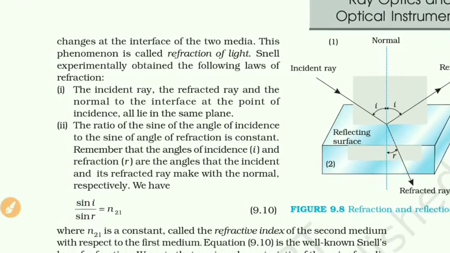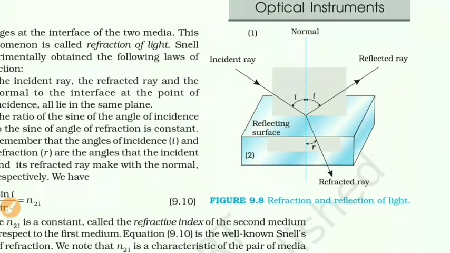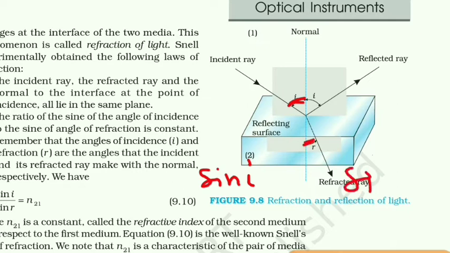But the second point of this law says that the sine of the angle of incidence, that is sin i, and the sine of the angle of refraction, that is sin r, are related with the refractive index of the medium.